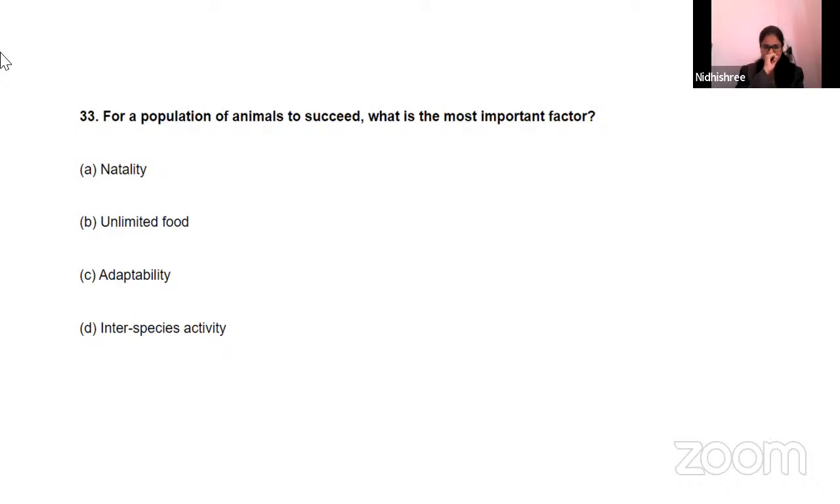Some of them selected option B. Let us check. Understand the question and then answer. Be patient. Take at least 30 seconds to understand the question and 10 seconds to answer. Option C, adaptability, is the right answer.